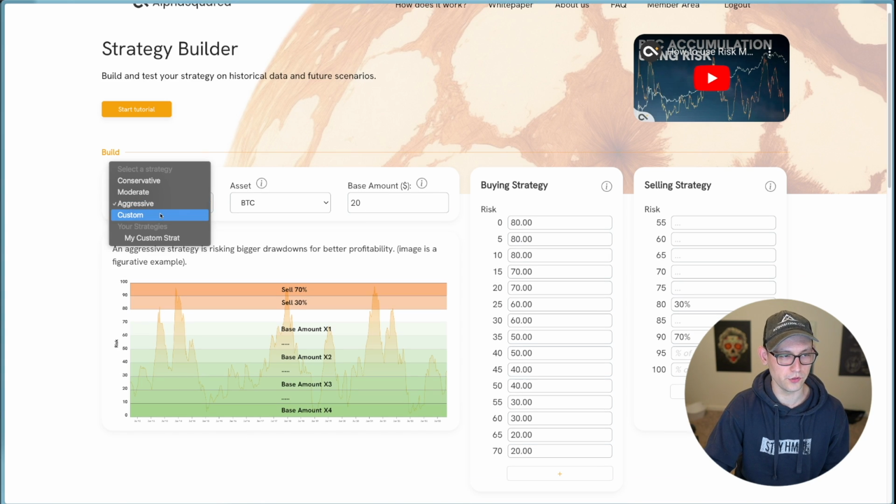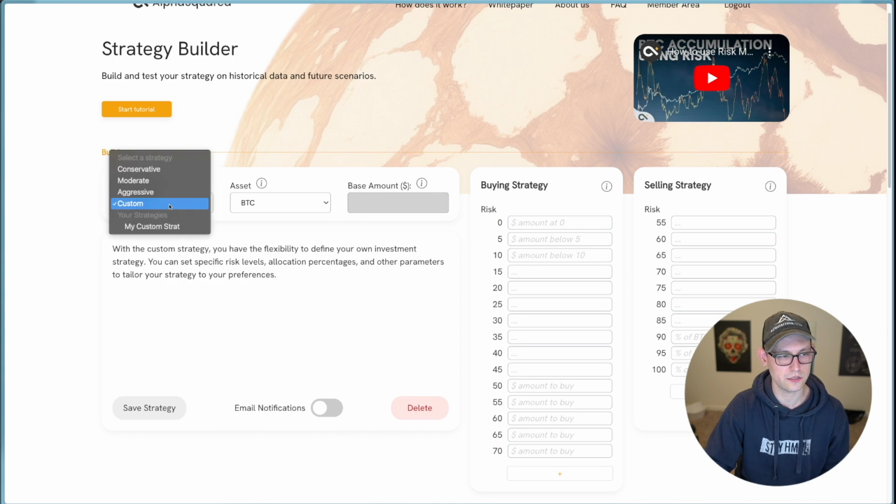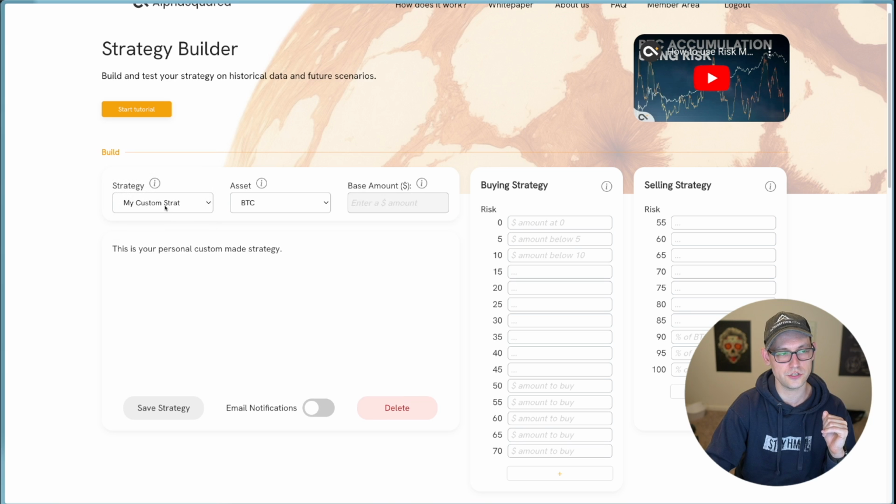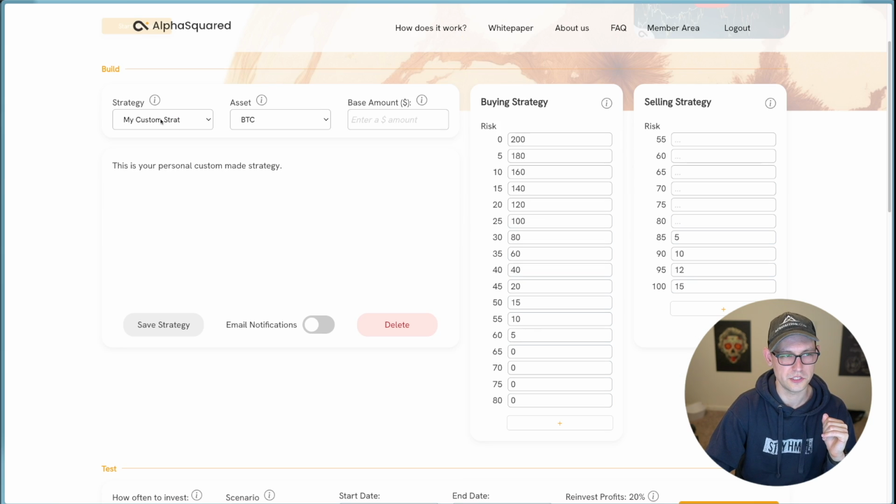And then of course you can build your own custom strategy and save your own custom strategy. Custom up here is the thing that allows you to build a new custom strategy, and then your saved custom strategies will be down here under your strategy. This is just my sample strategy that I created. So instead of entering a base amount here, you can enter literally any value you want between all of these different bands of risk number.